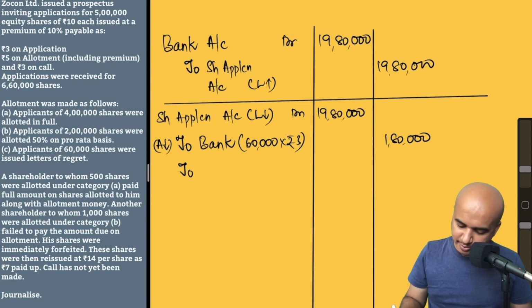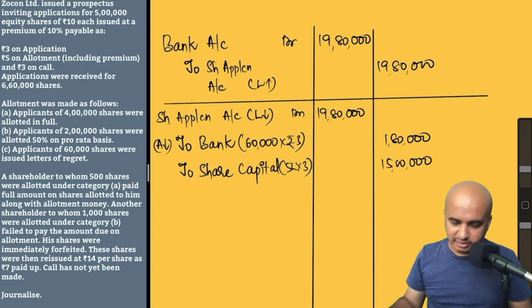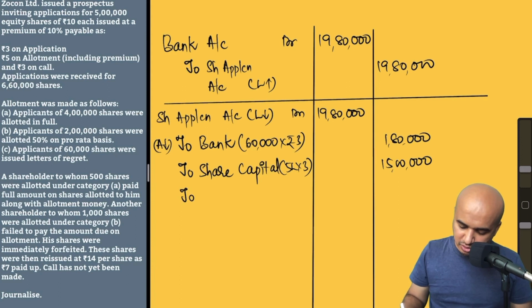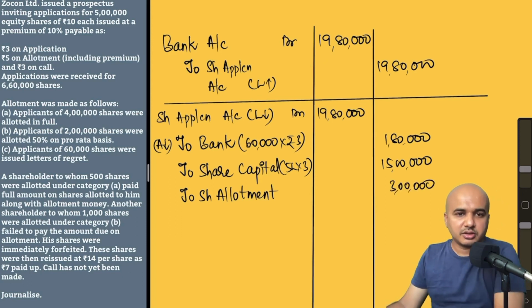Two, share capital, obviously, because we have issued shares only to the extent of 5 lakh shares. 5 lakhs into rupees 3 will be 15 lakhs. And the 3 lakhs which we just now calculated goes to share allotment. That's it.